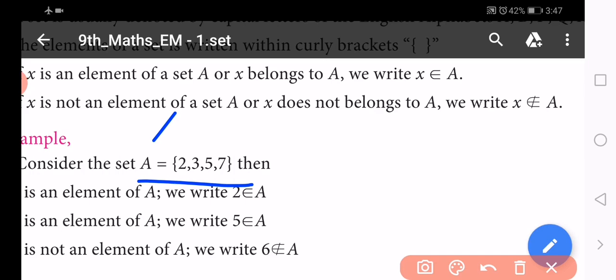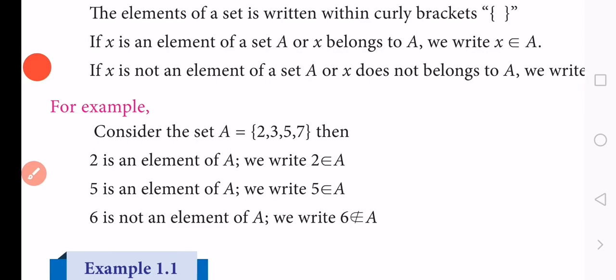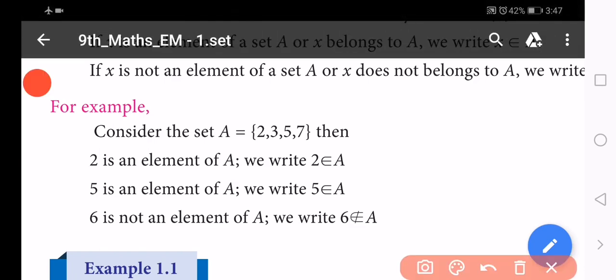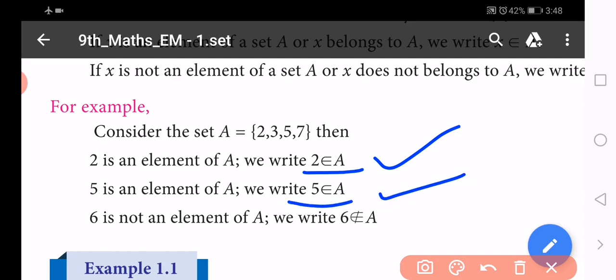Look at 1, 4, 6, 8, 9, 10: they are not in the group, so these are not elements. In this example there are 4 elements. First, 2 is an element of A, so we write 2 belongs to A. Now you understand which symbol is used for an element and which one is used for not an element. So 5 is an element of A, we write 5 belongs to A.